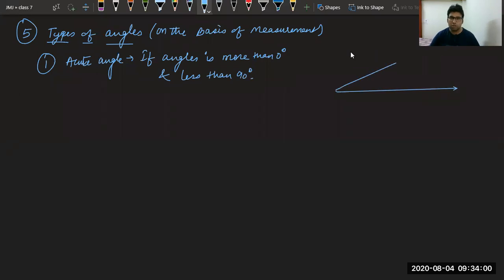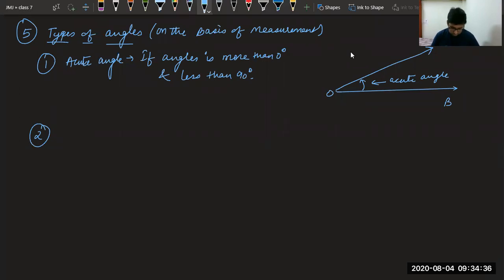So this is an acute angle, AOB. We can say angle AOB is an acute angle because it is less than 90 degree and more than 0 degree. Next angle, all of you please try. What is the next angle? If we increase the angle, which angle will we get now? Please try. Yes, we will get a right angle.